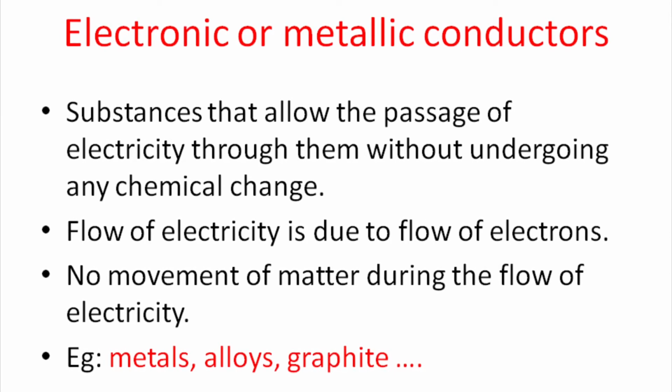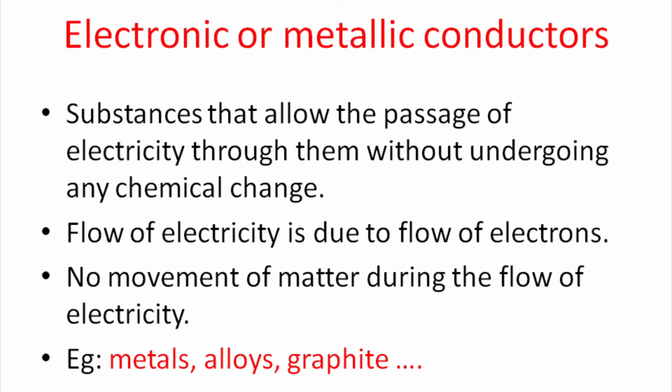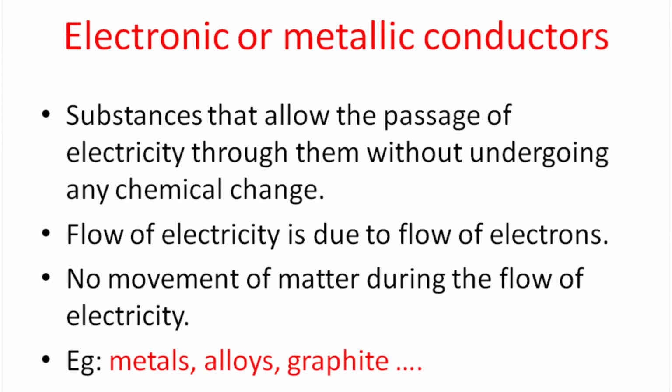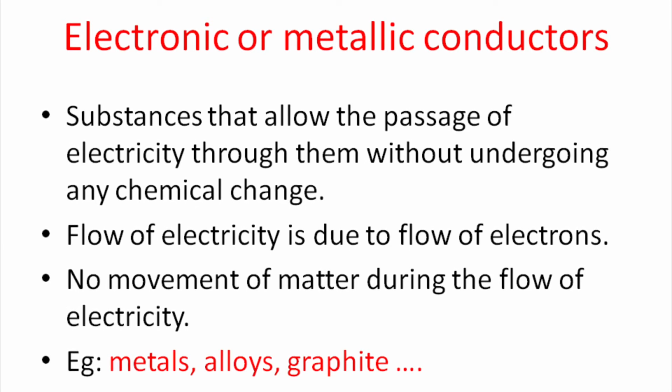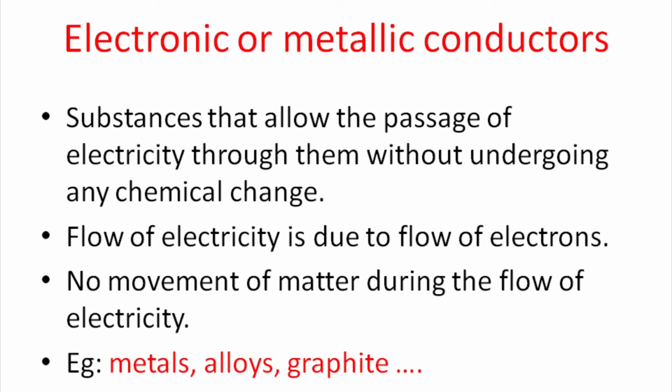The first one is the electronic conductor or metallic conductor. These are the substances that allow the passage of electricity through them without undergoing any chemical change, and in which the flow of electricity is due to the flow of electrons. Thus, any appreciable movement of matter does not accompany the flow of electricity in these materials. Examples are metals, alloys, graphite, etc.